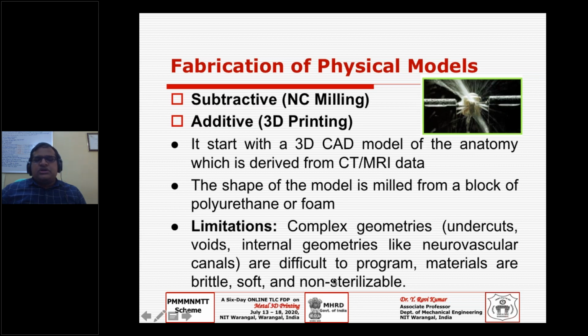Then you may use different kinds of sterilization techniques, right from alpha, or even ETO, or autoclave. But it should support any one of these three methods of sterilization once your intent is to take these models inside the operation theater and work on them intra-operatively. Definitely we need to have these models sterilized, and the models should withstand your sterilization temperatures or pressures or whatever it is.